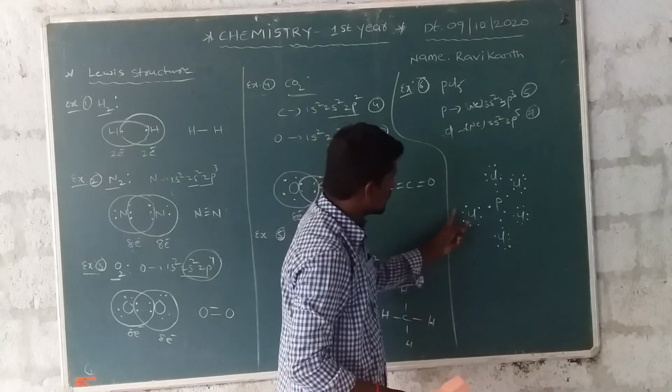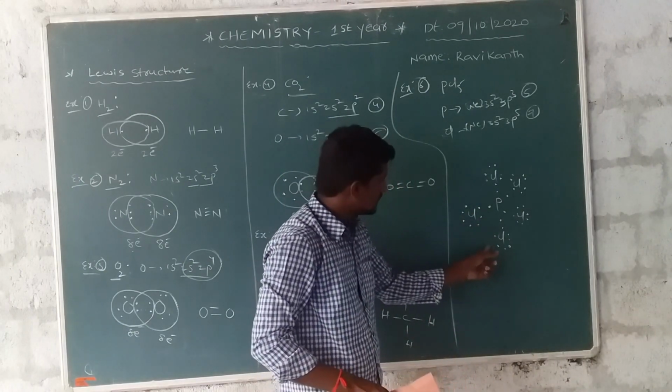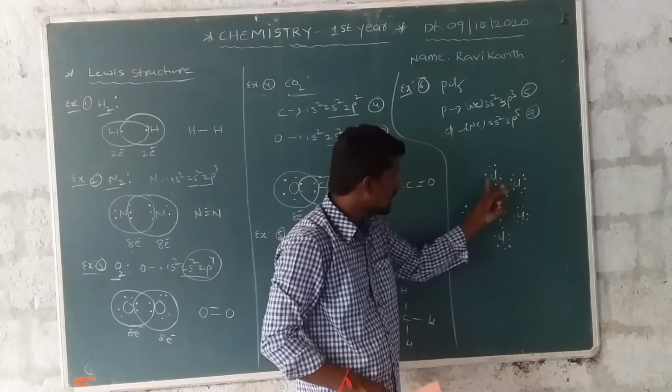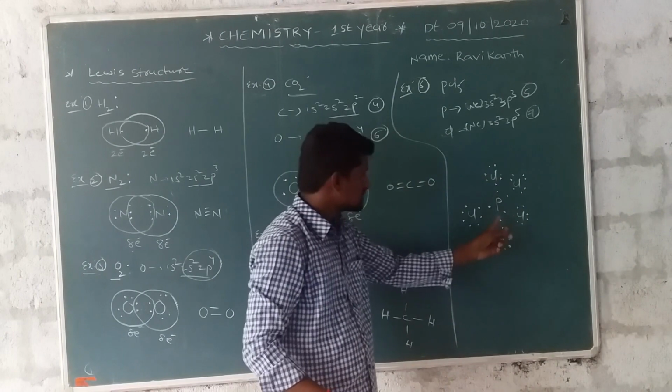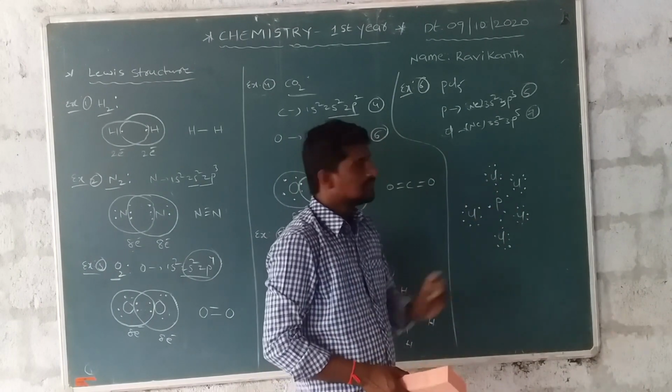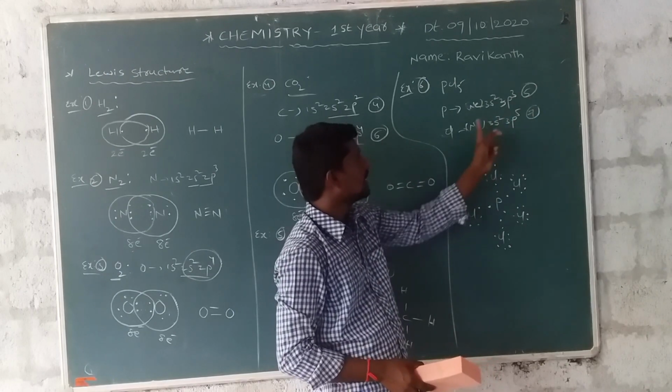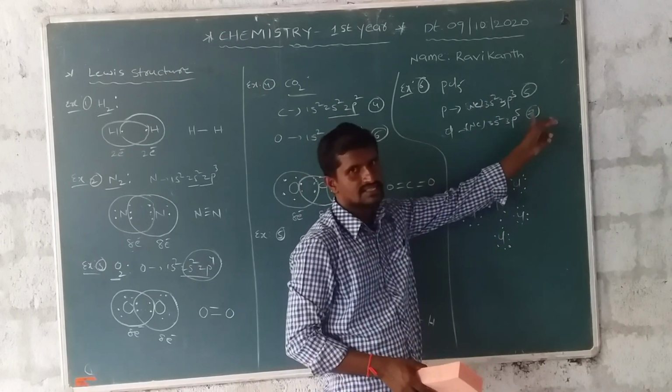Totally, in each chlorine atom surrounding 7 electrons. Phosphorus outermost orbital only 5 electrons, and chlorine outermost orbital how many electrons? 7 electrons.